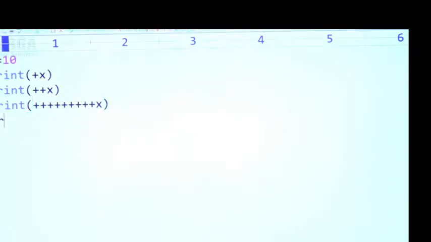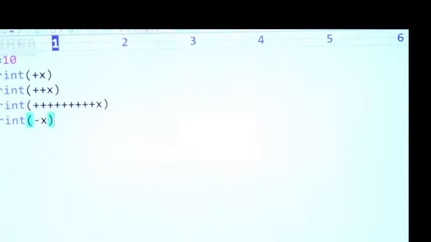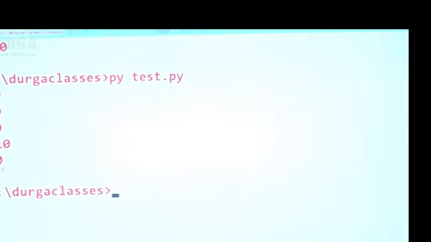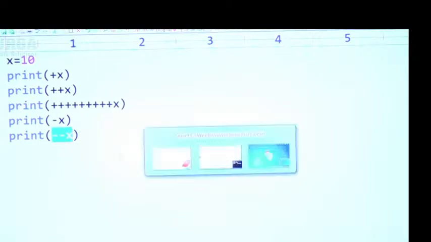Now similarly, I am taking print of minus x, sir. What about its value? Minus 10. Print of minus minus x, what output are you going to get, sir? 10, because minus of minus x will become positive x, that's all. Clear, right? Don't get confused.